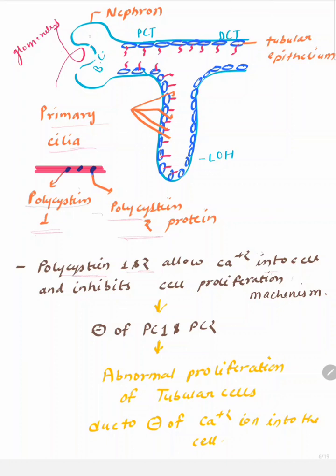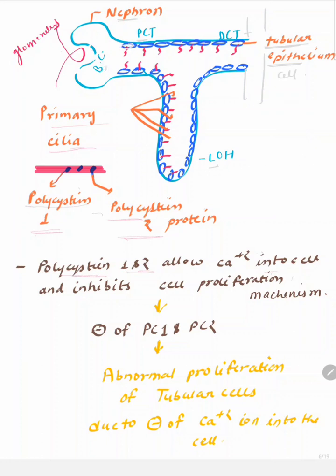Here is the structure of a nephron. In the nephron, here are the PCT, loop of Henle and DCT. This nephron is made up of multiple tubular epithelial cells. So here are the cells that lie in the PCT, loop of Henle and DCT and so on, the collecting duct and Bowman's capsule.